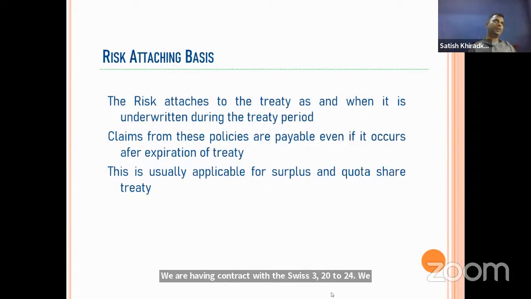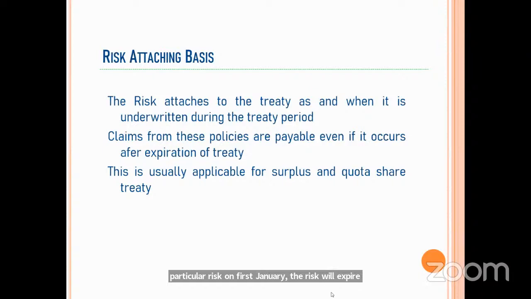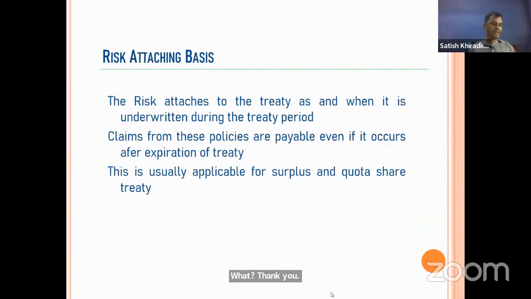Now, I have underwritten a particular risk on 1st January. Although I underwrote it on 1st January, the risk will expire on 31st December. So in between, at any time, the loss can occur. Say the loss occurred today, the 4th of June 2023.